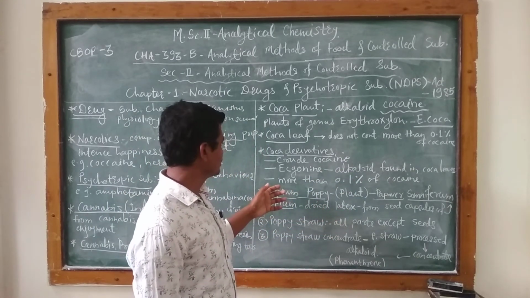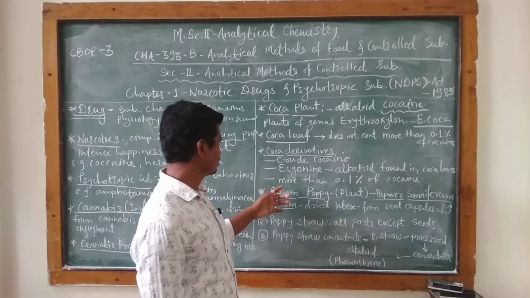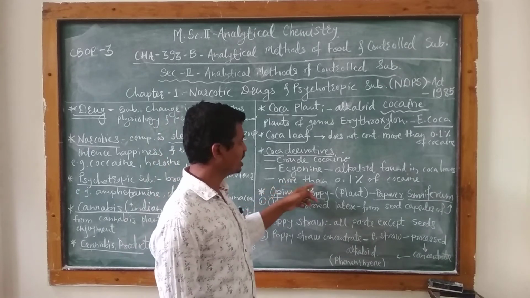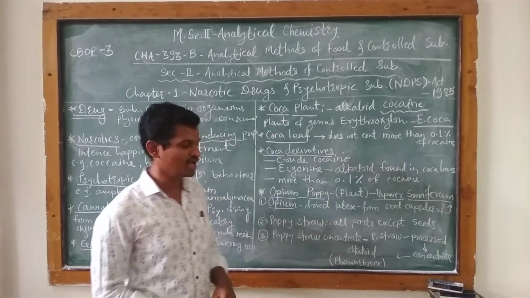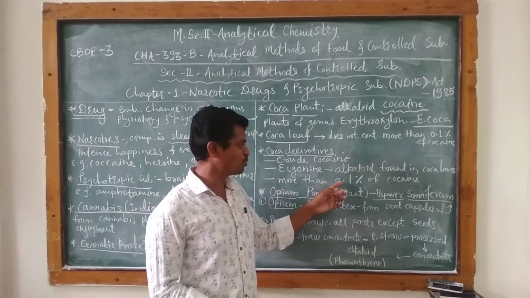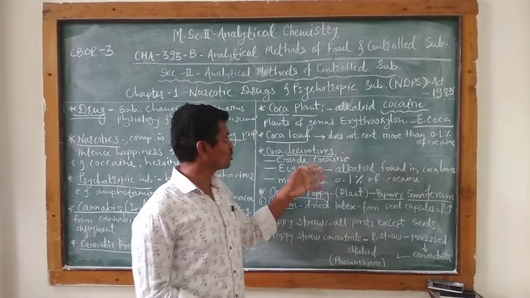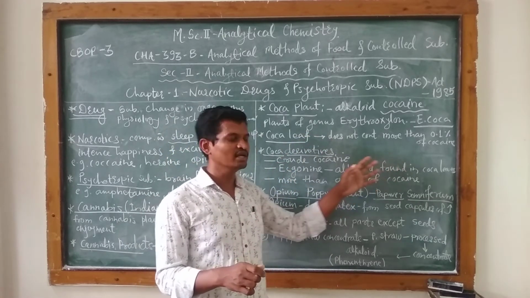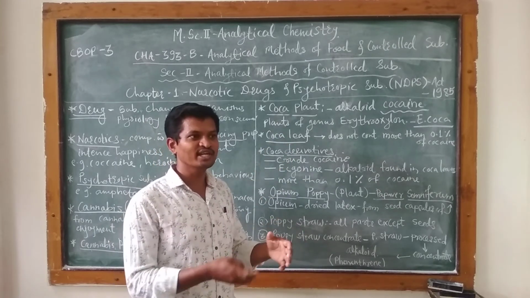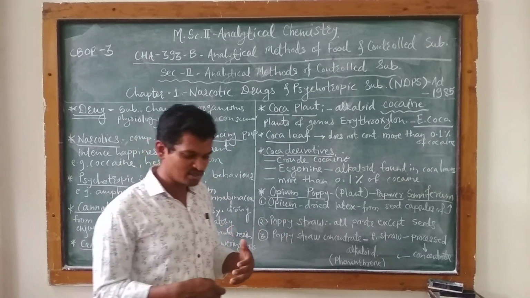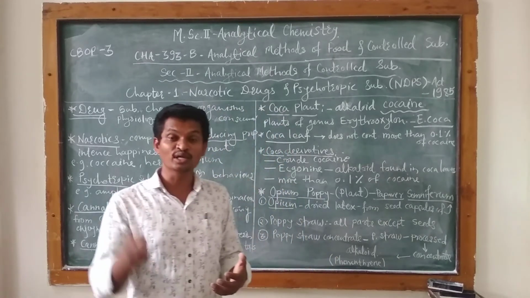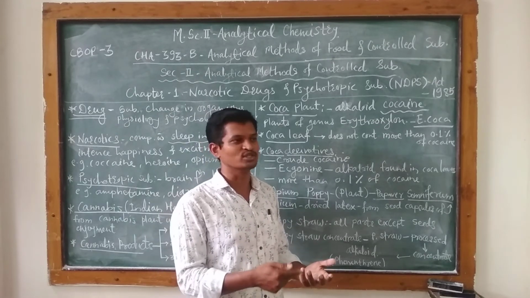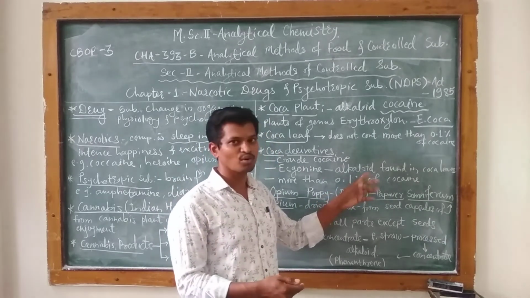And the third type of derivative is one having more than 0.1% cocaine. Originally, coca leaves do not contain more than 0.1% cocaine alkaloid, but when different derivatives are prepared from the coca leaves, the cocaine percentage becomes more than 0.1%.